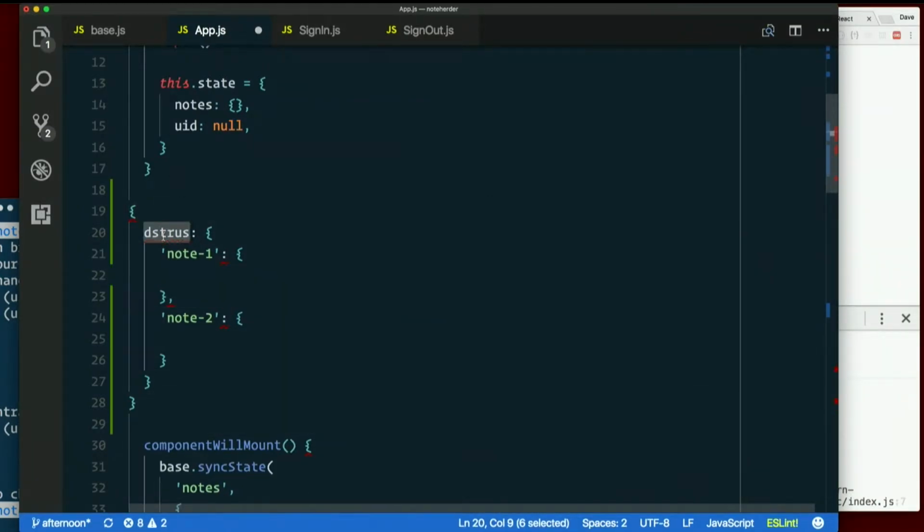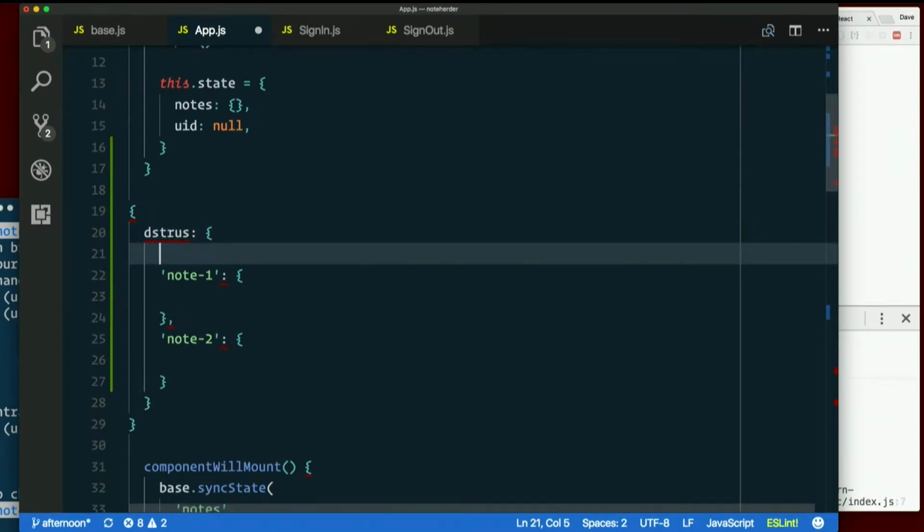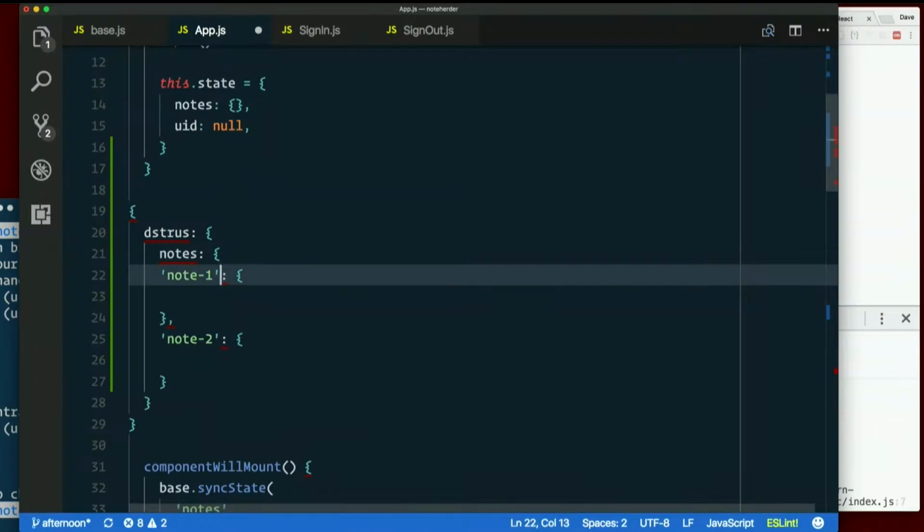Right? So at the top level of our database, instead of seeing notes, we see dstruce, and then I suppose inside there, notes. And then that is the object we've been using so far.